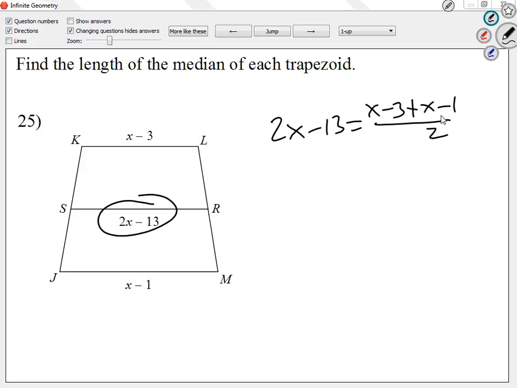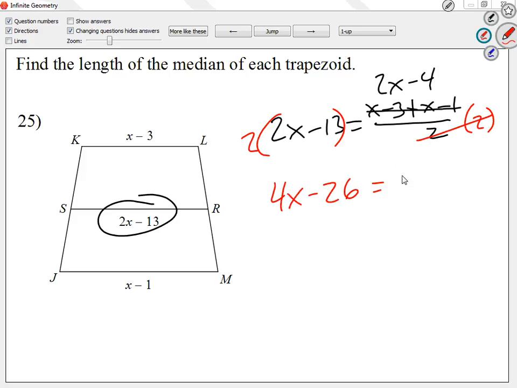The only thing that I can do on the top is at least simplify a little. Let me call that 2x minus 4. Right, I just combine my like terms. So that's why I call it 2x minus 4. That's as simple as I can do the top. So now let me get rid of fractions. I'm going to multiply both of my sides by 2, because I know on the right I'm going to get rid of fractions. So I'm going to have 4x minus 26 is equal to 2x minus 4.